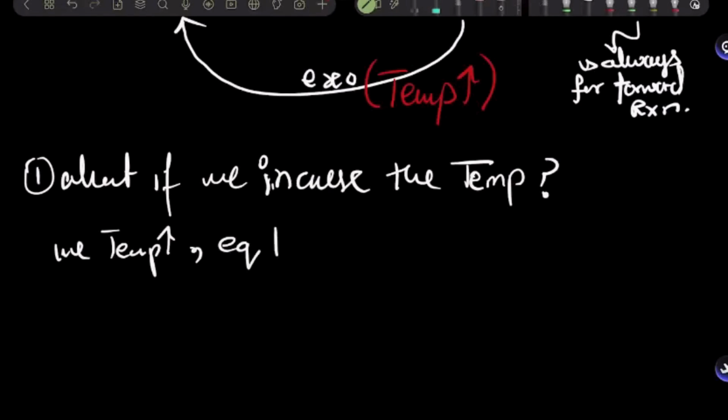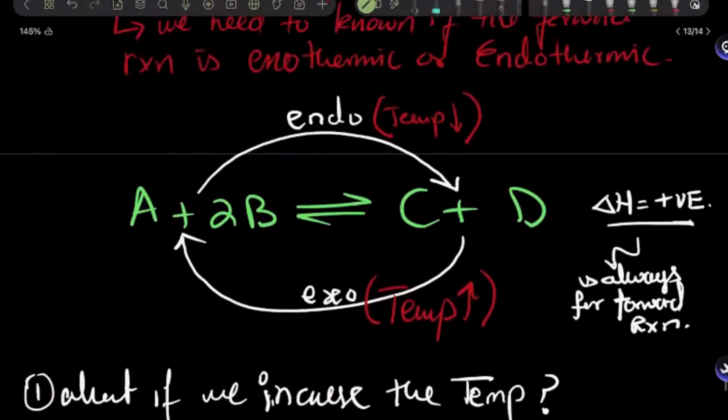Equilibrium will try to decrease the temperature. Now, in order to decrease the temperature, where should the equilibrium shift in this endothermic reaction? Should it shift towards the right-hand side, which is endothermic and decreases the temperature, or towards the left-hand side, which will increase the temperature again? The right-hand side.